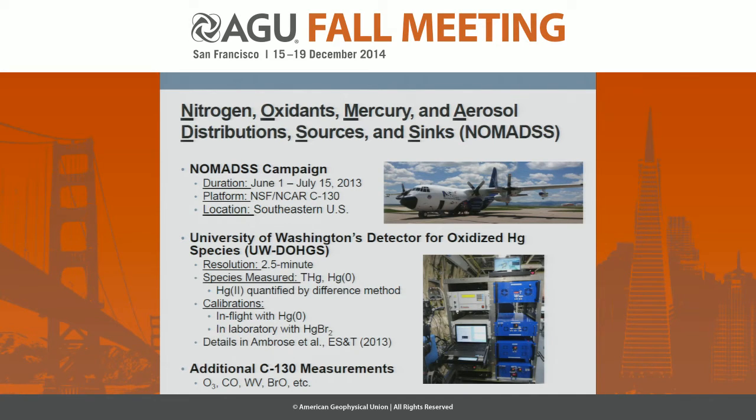One of the unique features of the UW-DOGS is that we're able to calibrate it with gaseous elemental mercury in flight. So for all of the NOMADSS flights, we calibrated the DOGS on the ground, in flight and post-flight, with a gaseous elemental mercury permeation source. We've also done a number of tests with the UW-DOGS in our laboratory, both for elemental mercury and for mercury bromide as a surrogate for oxidized mercury compounds. And additional details on the UW-DOGS can be found in a paper by my colleague, Ambrose, in ES&T.